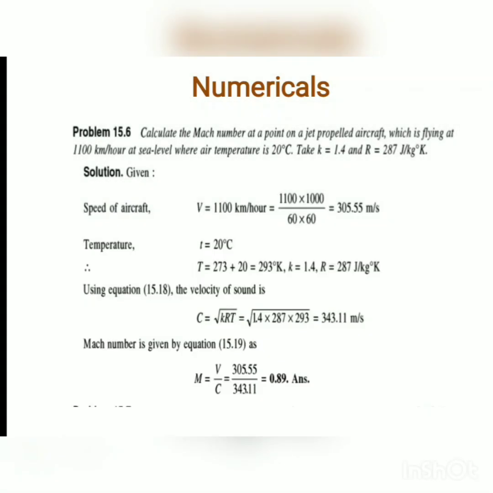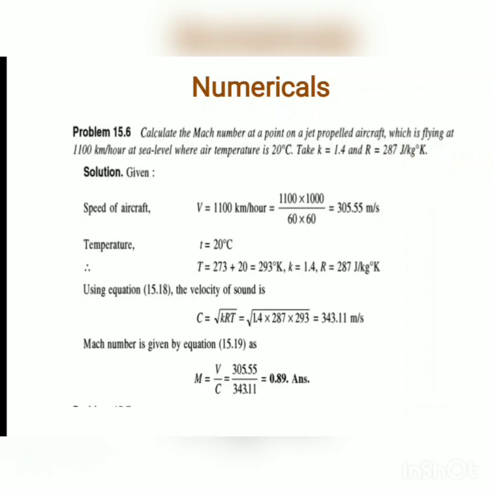Here K is given, that is 1.4. It is the ratio of specific heat at constant pressure to specific heat at constant volume, that is 1.4, and it is constant for air. Okay, that is 1.4. Then R is given, 287 joule per kg Kelvin.